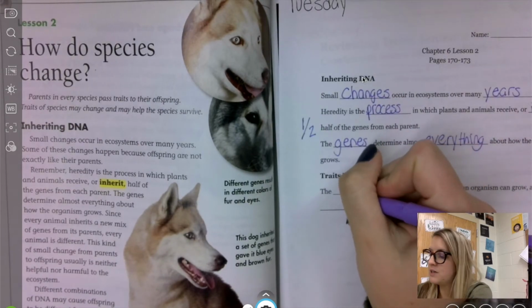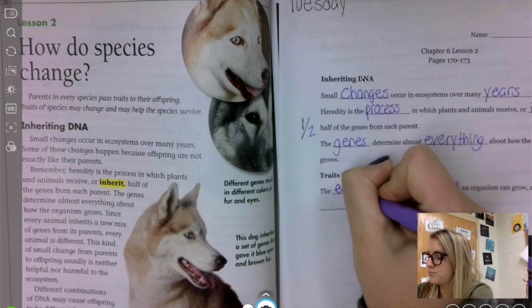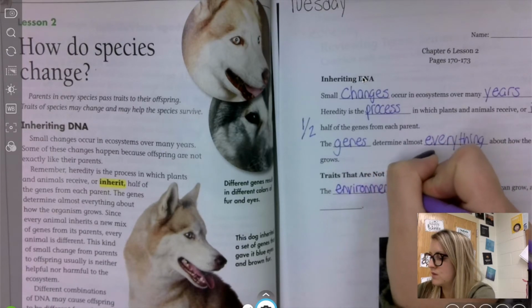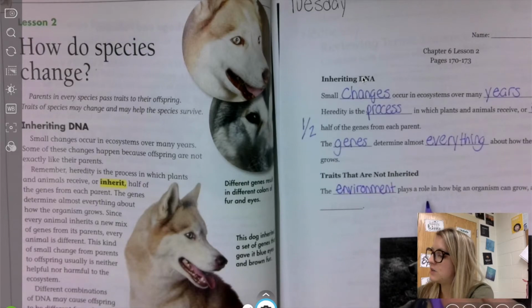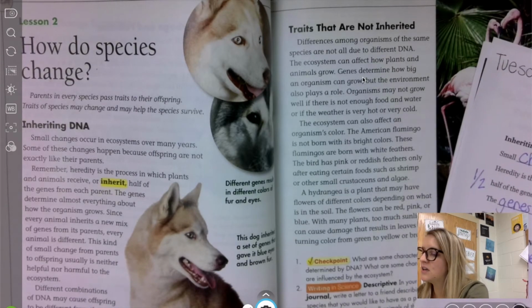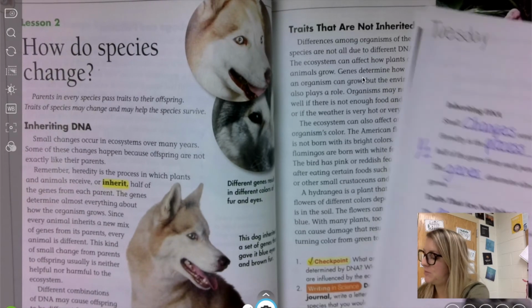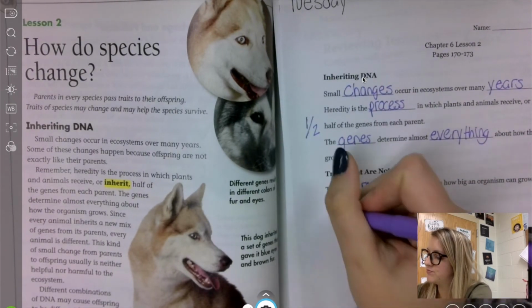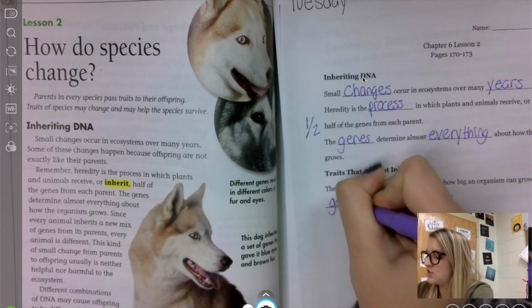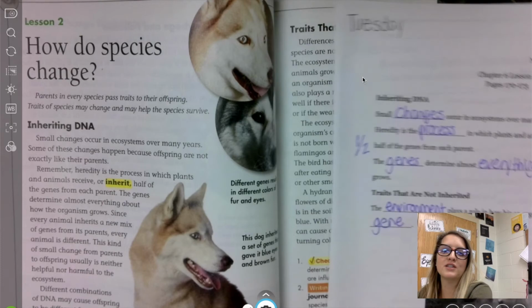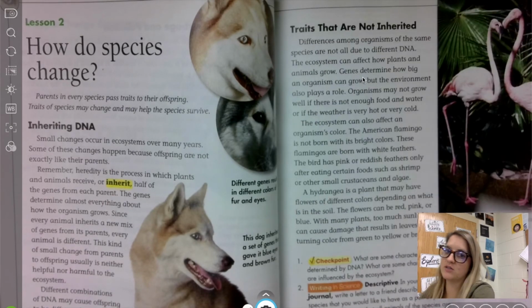So, the environment is going to be really important to how an animal grows. The genes play a big role, but also the environment. So you can leave it just like that. So the environment and the genes together cover how big an organism should grow.